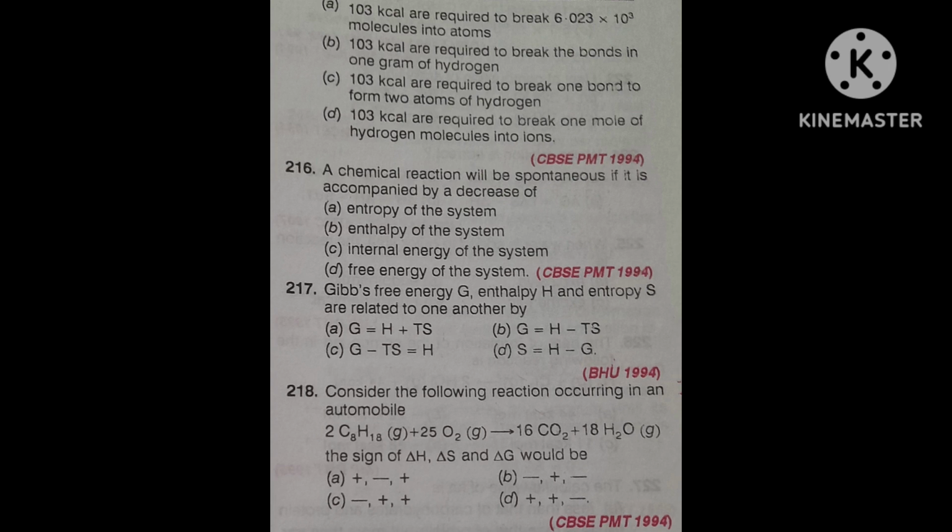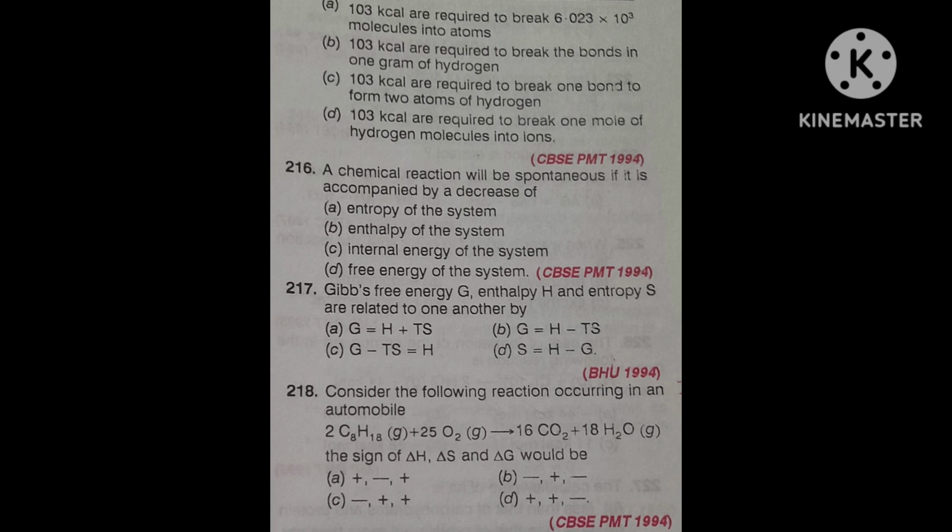And because the reaction is taking place in the forward direction, it is spontaneous. Then delta G will be negative, since for a spontaneous reaction delta G is negative. The correct answer is delta H negative, delta S positive, and delta G negative. The correct option is option B.